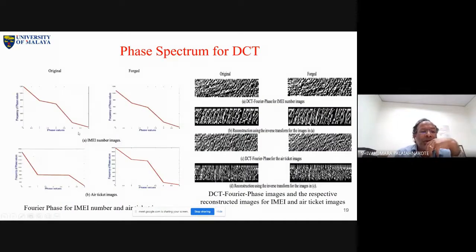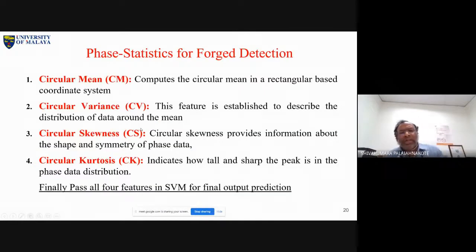Okay, look at this one. These are the phase values of an original. This is a forged one. So there is a difference now. There is a difference here also. It is an air ticket and this is the IMEI number. There is a difference. So this is a very simple approach.